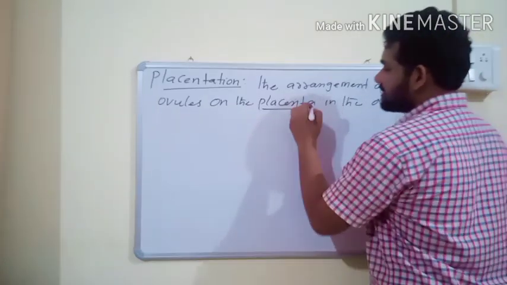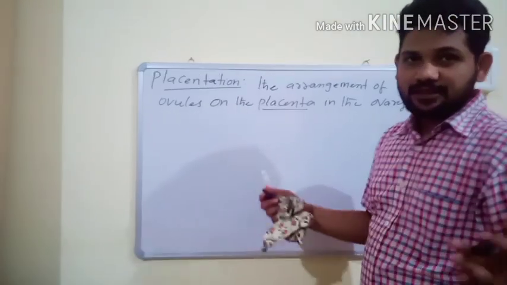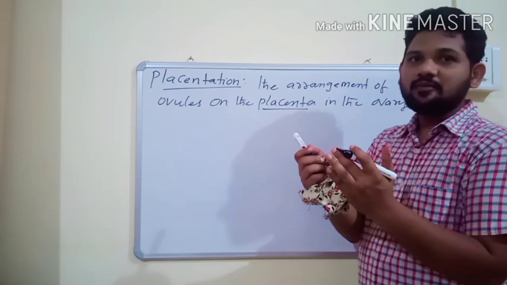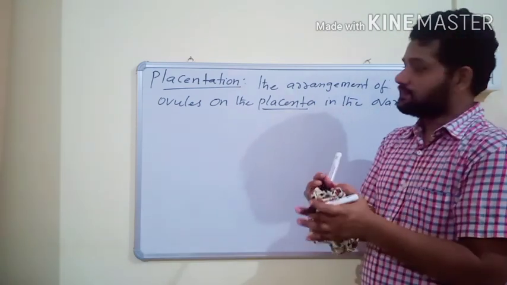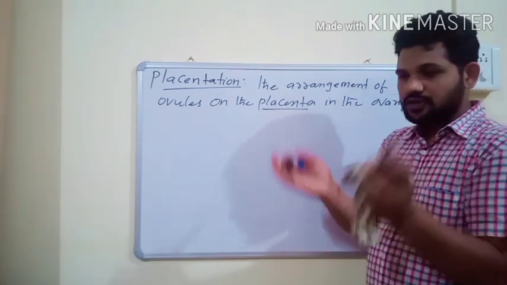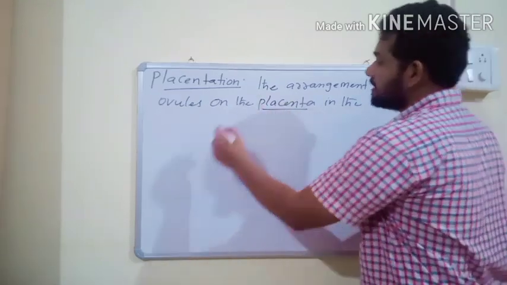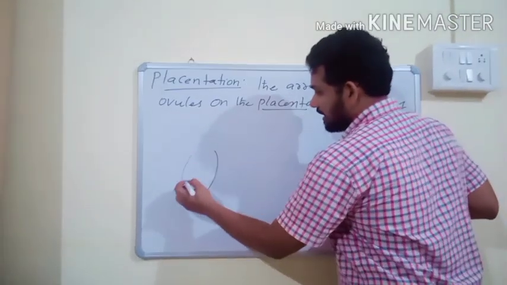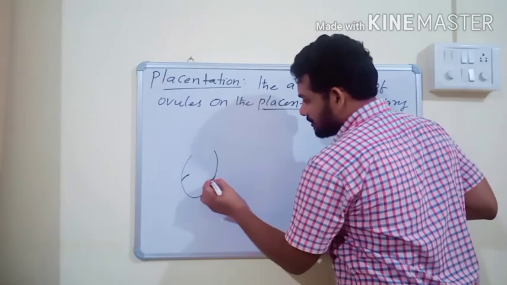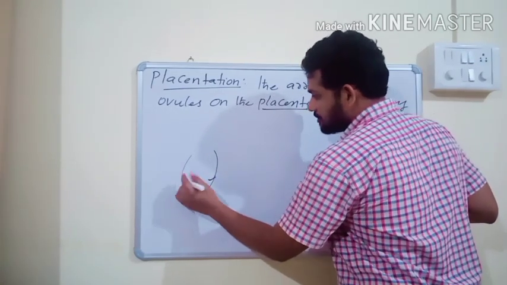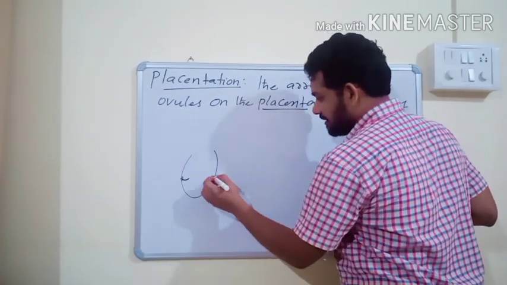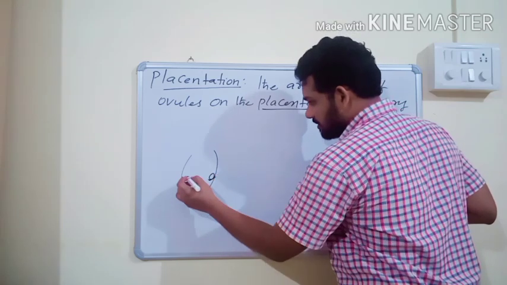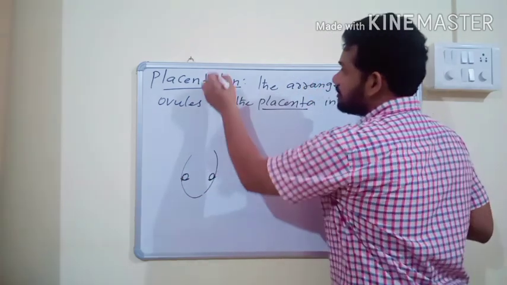So what is placenta? It is a special parenchymatous cushion-like structure present inside the ovary. For example, this is the ovary, and inside the ovary there is a cushion-like structure, known as placenta, and ovules are arranged on this placenta, and this arrangement is known as placentation.